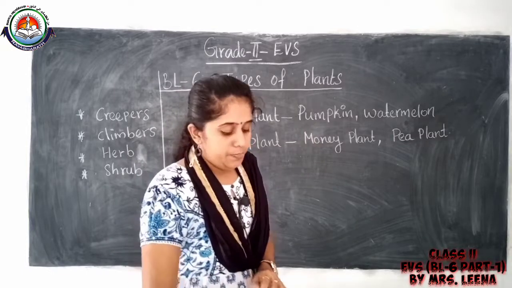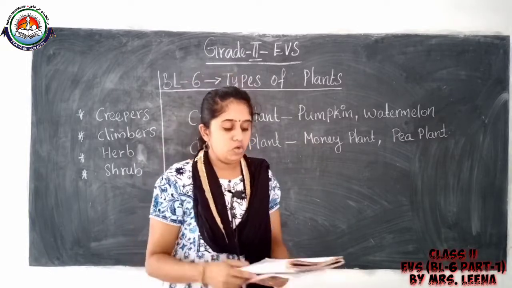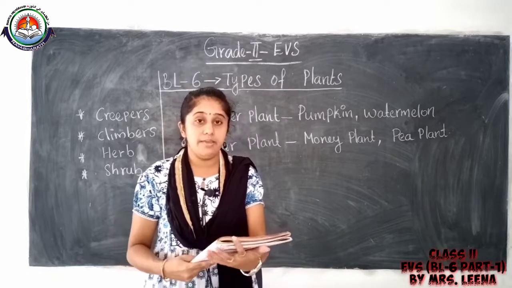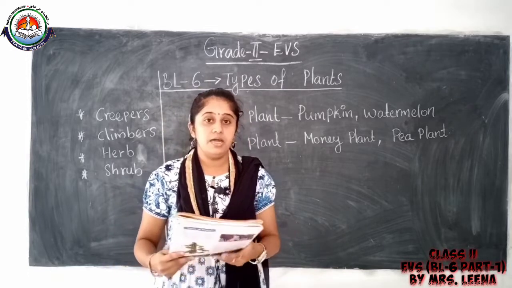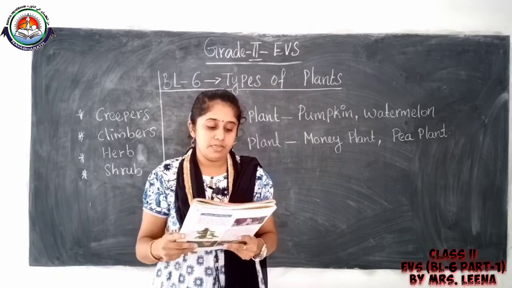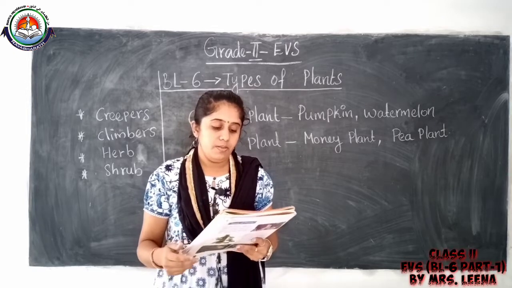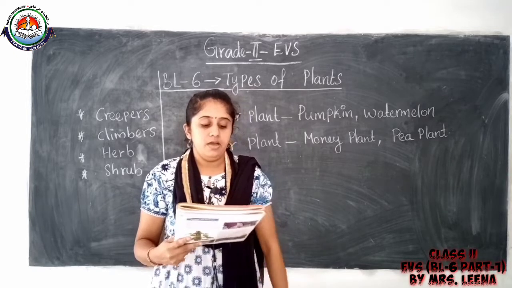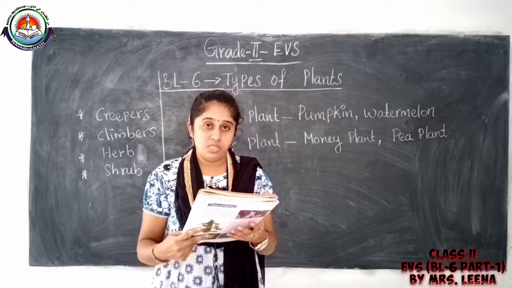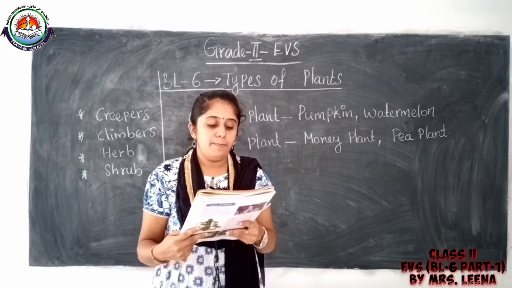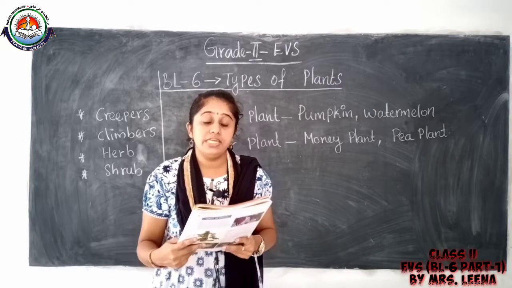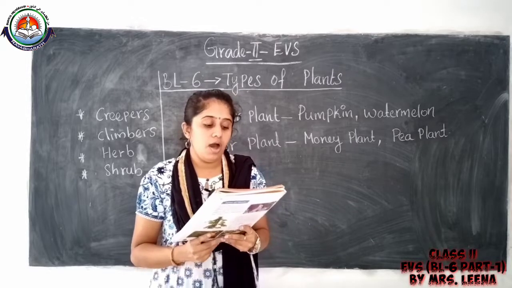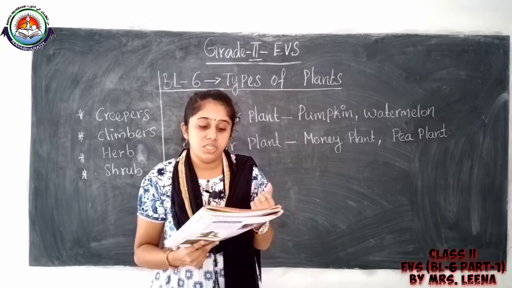Okay, so all of you be ready with the workbook, page number 34, climbers and creepers. First question: how are plants different from each other?